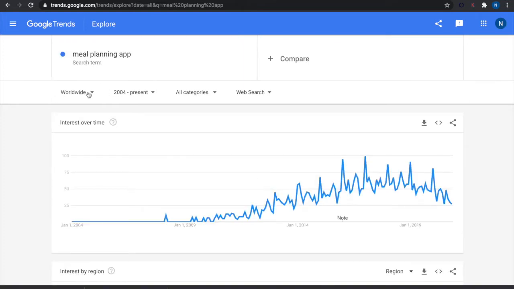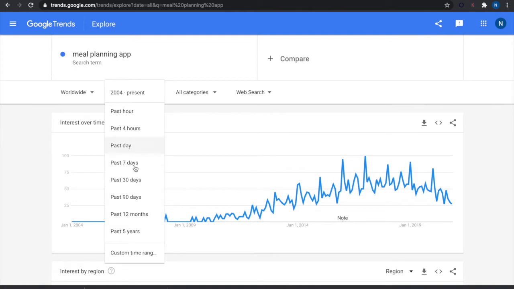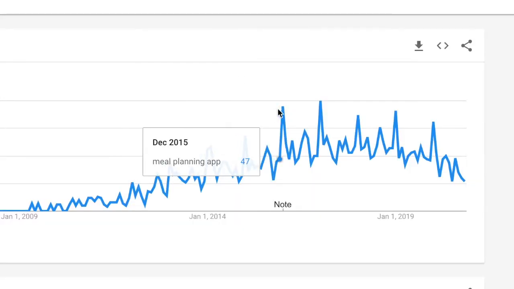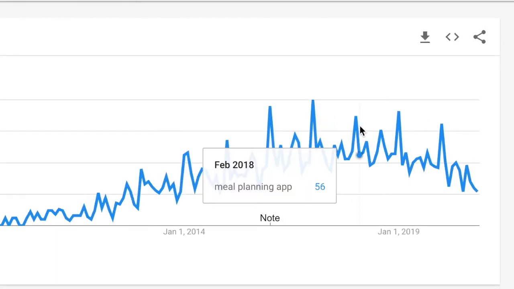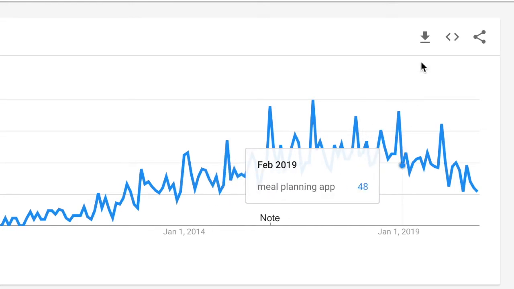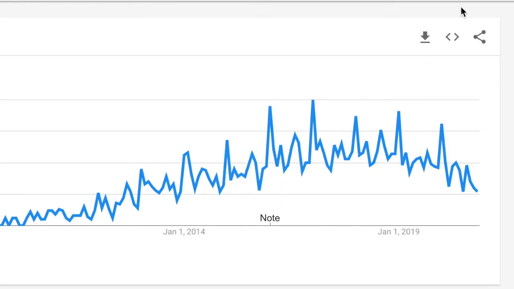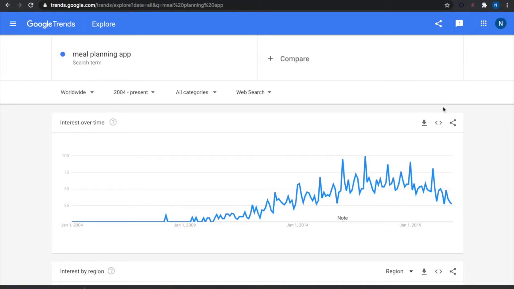Here you can change the different settings. I've chosen worldwide. Here I've chosen the view since 2004 to present, which is about a 16-year time period. But you can change the settings here, even to 1 year or even the last 4 hours. There's one interesting trend here. You notice that every February 2016, February 2017, February 2018, and February 2019, it looks like every February there seems to be a certain spike or an upward demand for meal planning apps. If you decide to build a meal planning app, you could essentially boost your marketing during these peak periods, so that you could optimize your ads and target better.